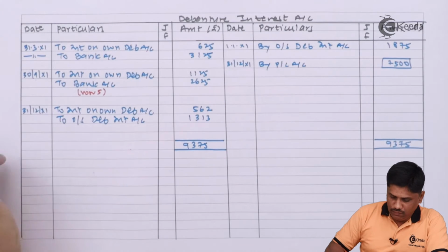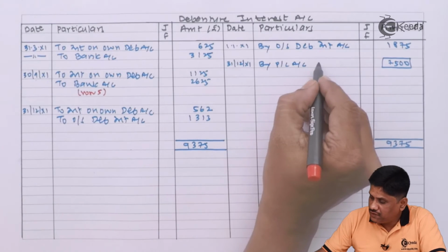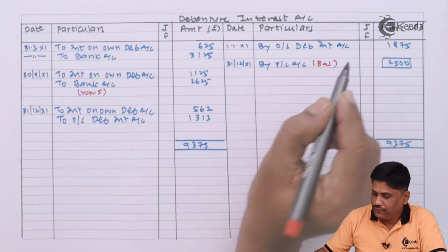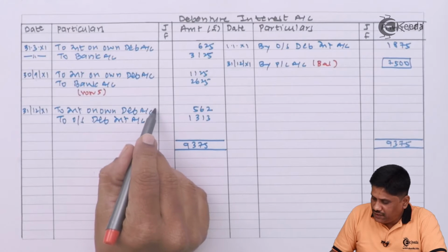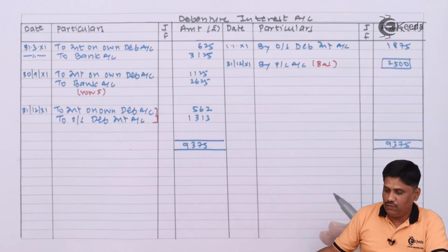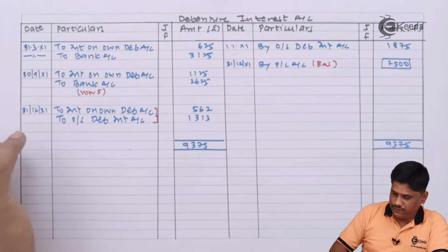By profit and loss account, balance amount of interest for the year will be transferred to P&L. This closing debenture interest is basically the outstanding that will become opening on the next year.